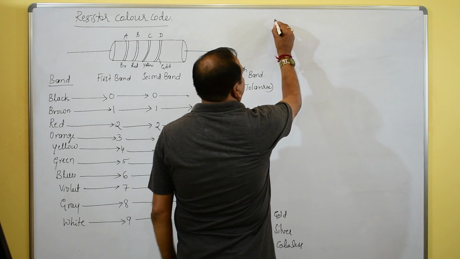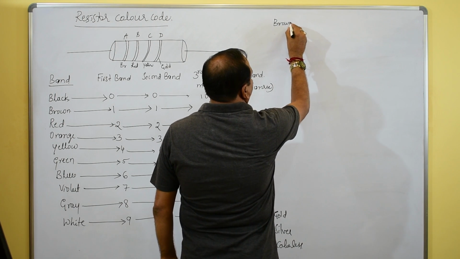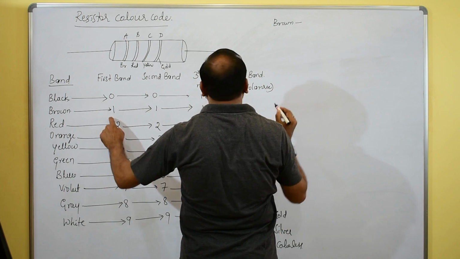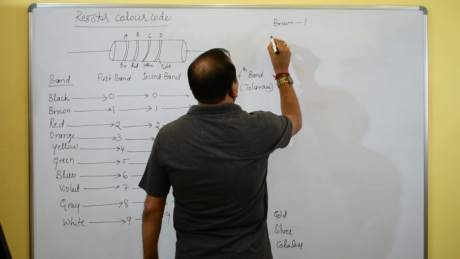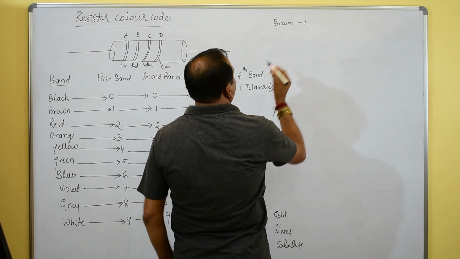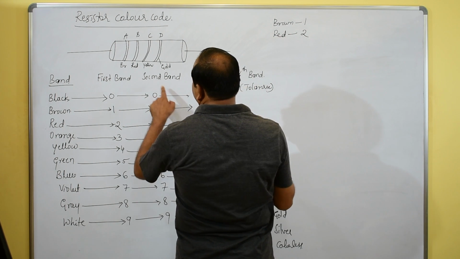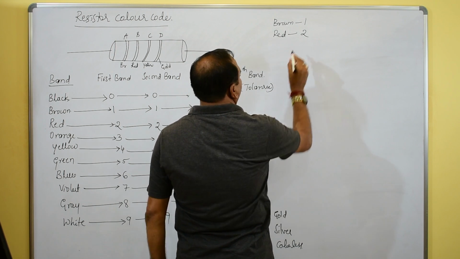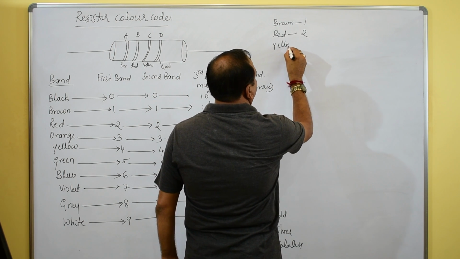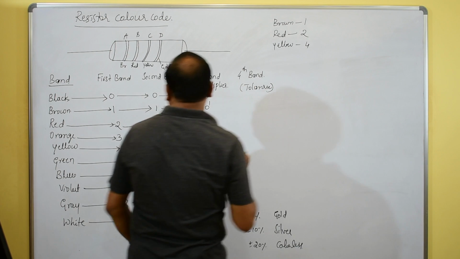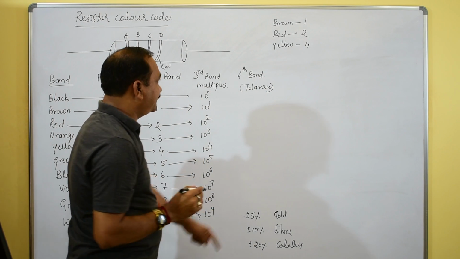The brown color code is 1. Red is 2. Yellow is 4. Gold is 5%.